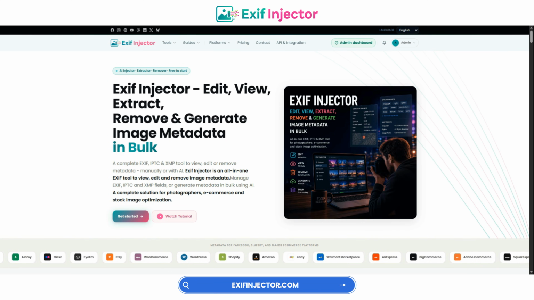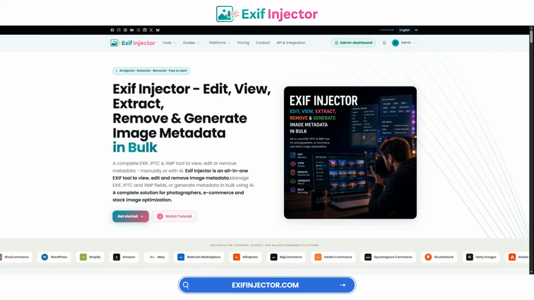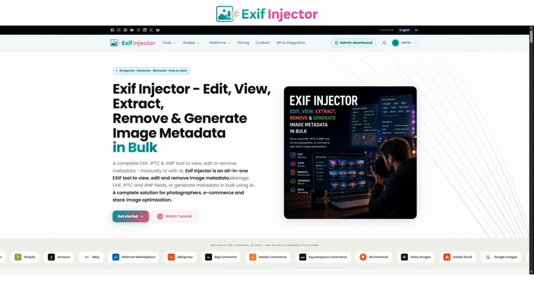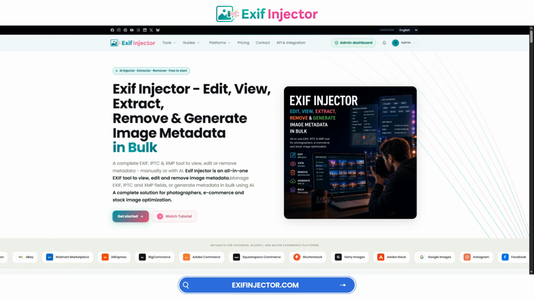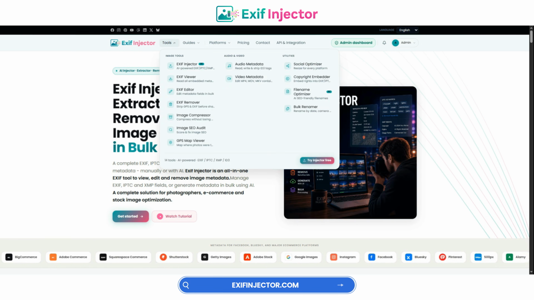With ExifInjector compressor, you can reduce image weight while keeping your metadata intact. This is especially useful for photographers, agencies, bloggers, e-commerce sellers, and anyone who cares about image SEO.